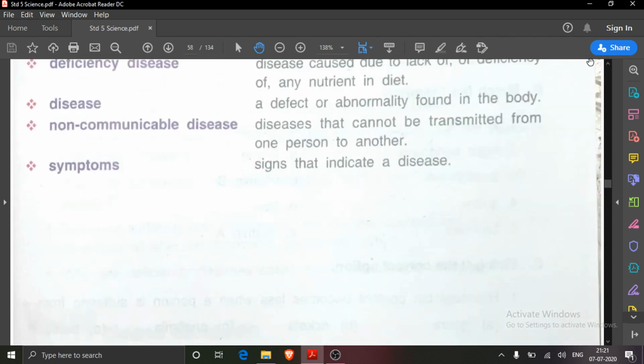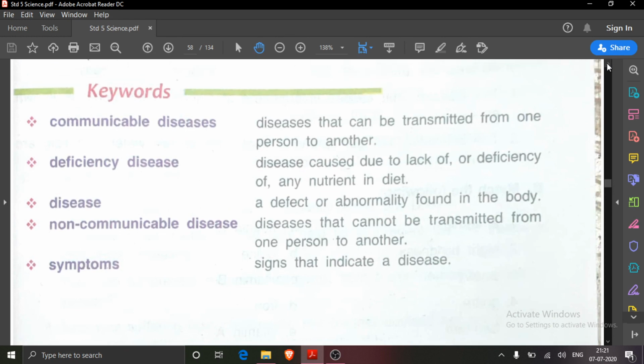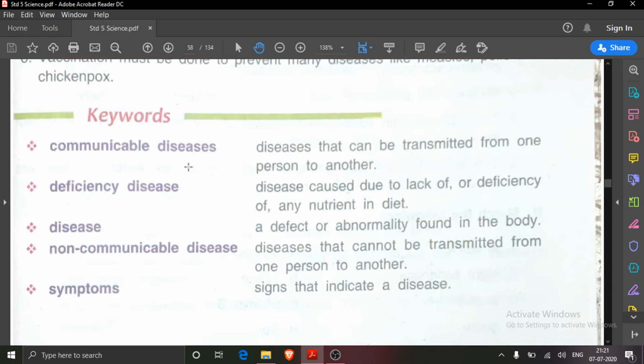Now today we have to read about the keywords. The lesson we have already completed, children, and these are the important words which you have to do. Your today's homework will be to write keywords and ABC. Keywords. First one is communicable diseases. You must be knowing, the diseases that can be transmitted from one person to another. And these diseases are transmitted through what? Air, water or soil.